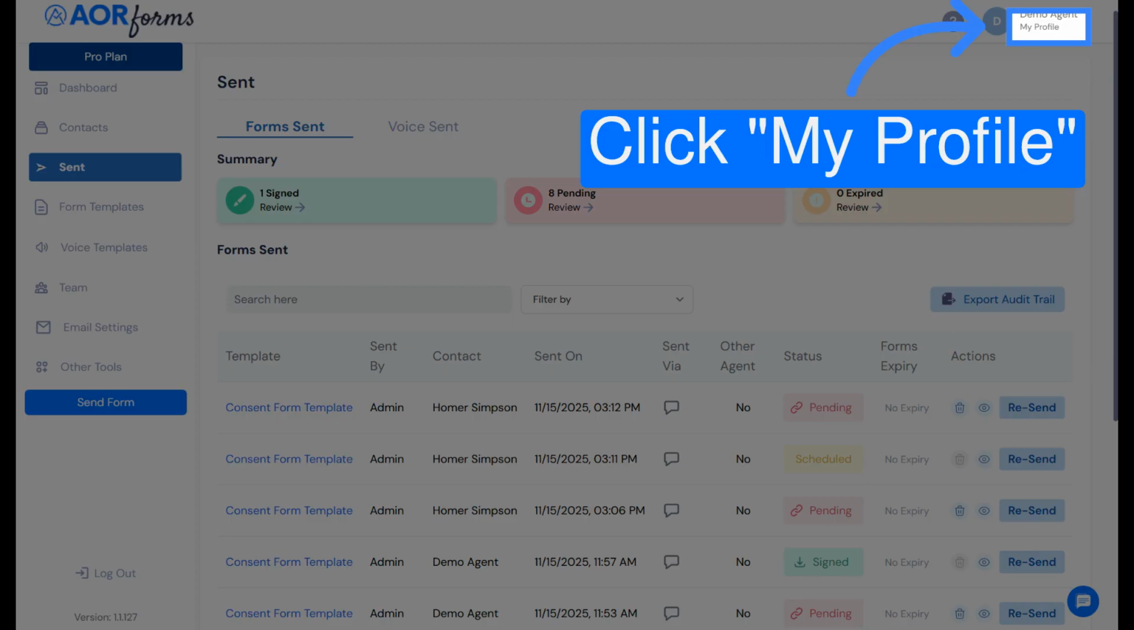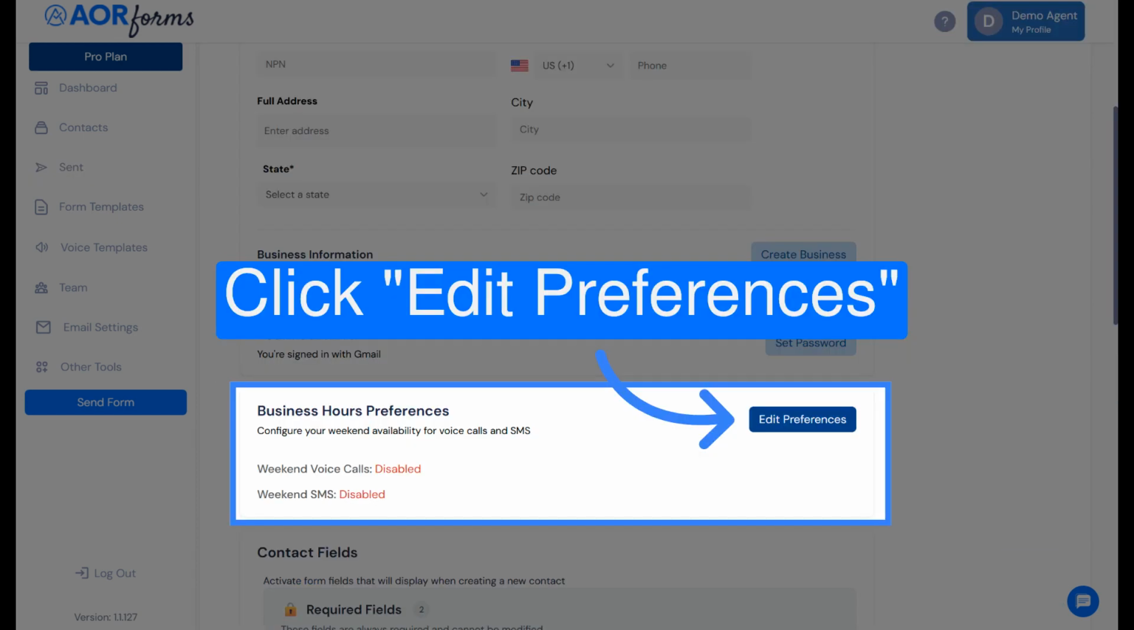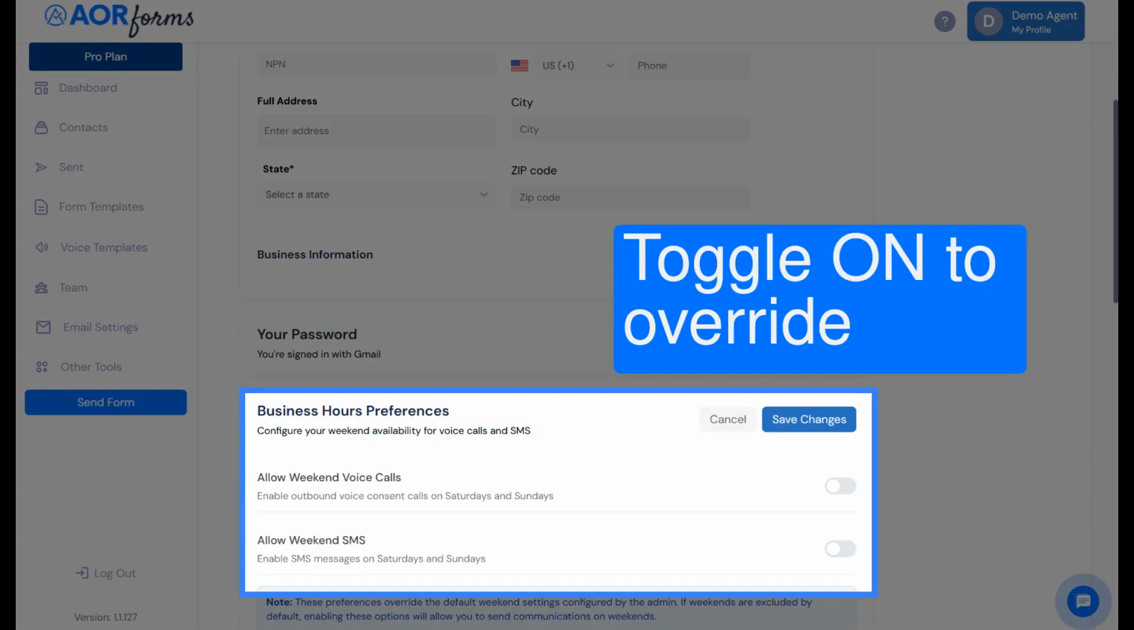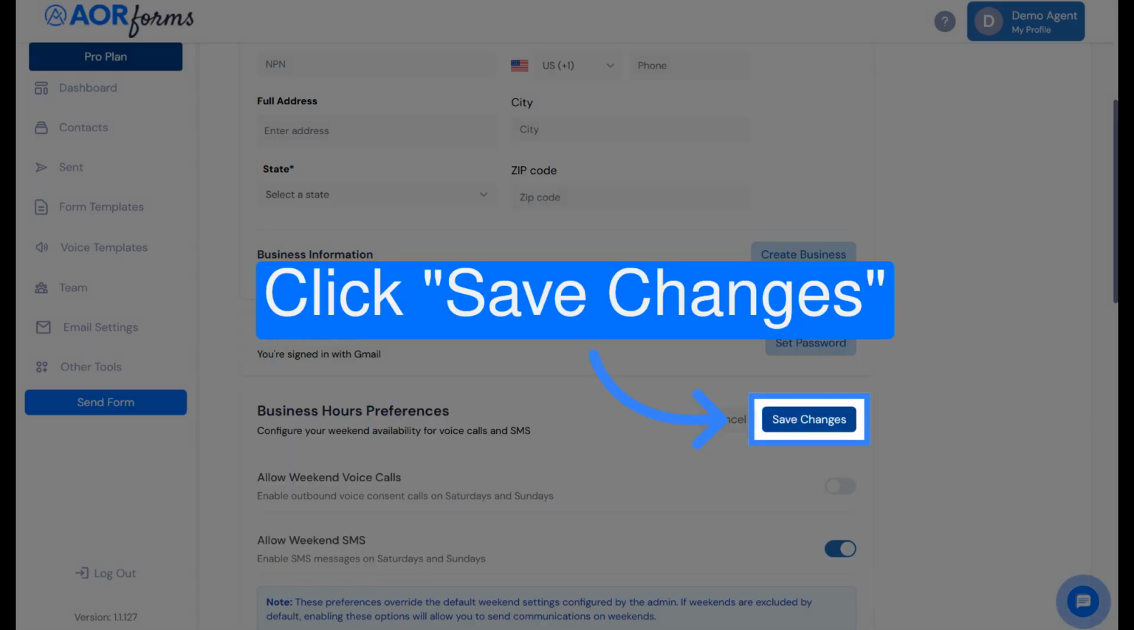Click My Profile to access your user settings and preferences. Click Edit Preferences to modify your SMS sending and notification settings. Click here to open the detailed preference settings for SMS overrides. Click Save Changes to apply and save your updated SMS override preferences.